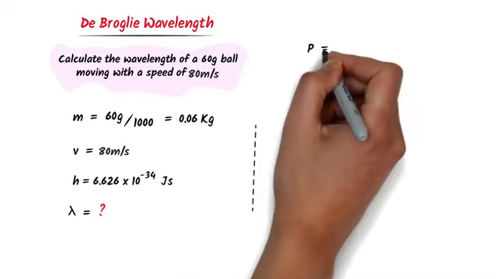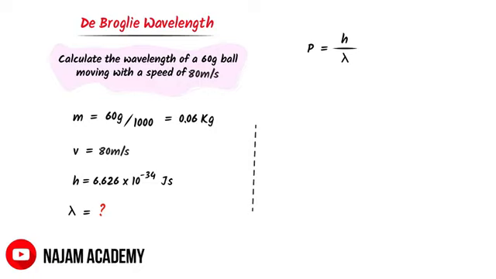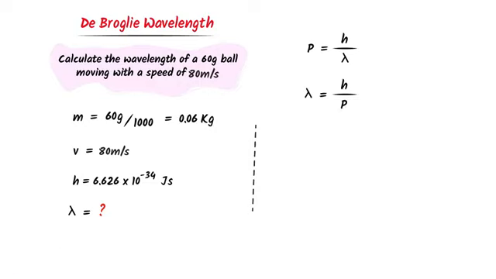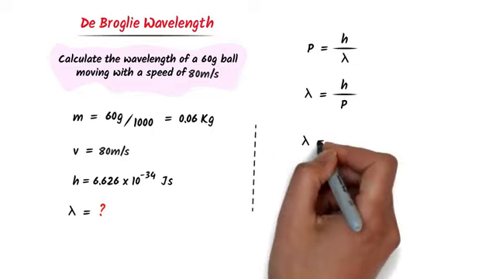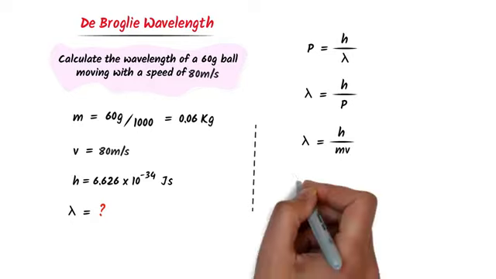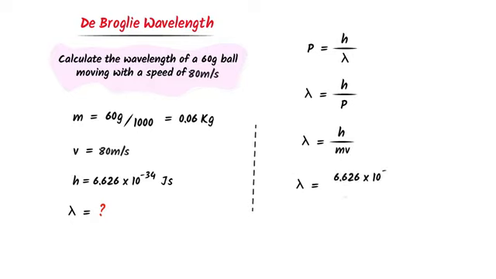We know that P equals h upon lambda, or lambda equals h upon P. Here the momentum of the ball is mv, so I get lambda equals h upon mv. Now I plug in all these values in this equation.